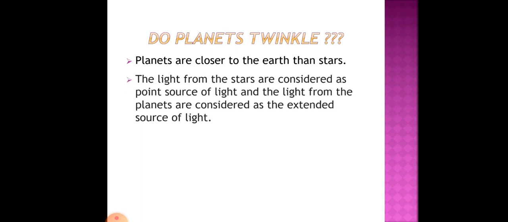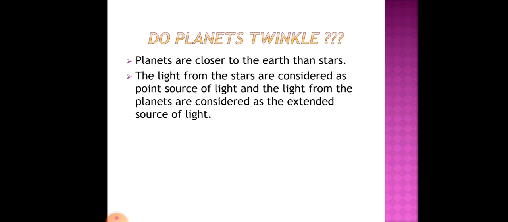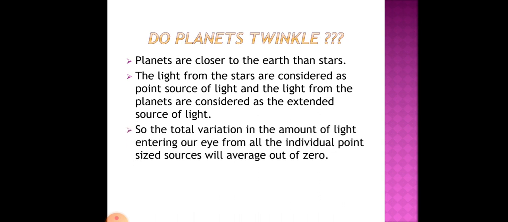The light from the stars is considered a point source of light, and the light from the planets is considered an extended source of light. Planets don't have their own light, so it is considered an extended source of light.